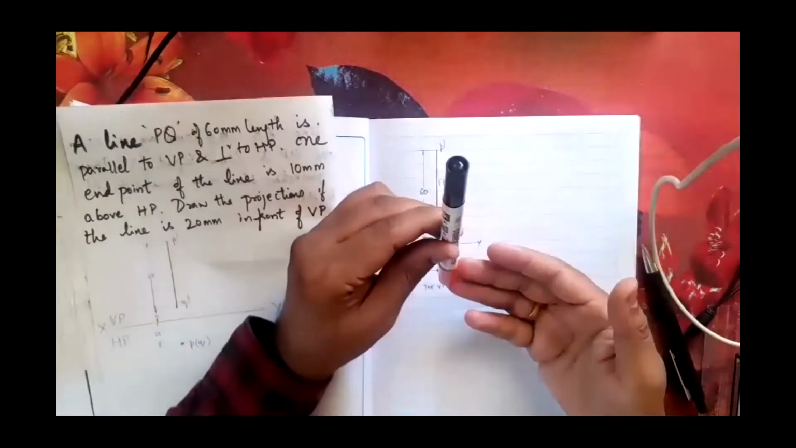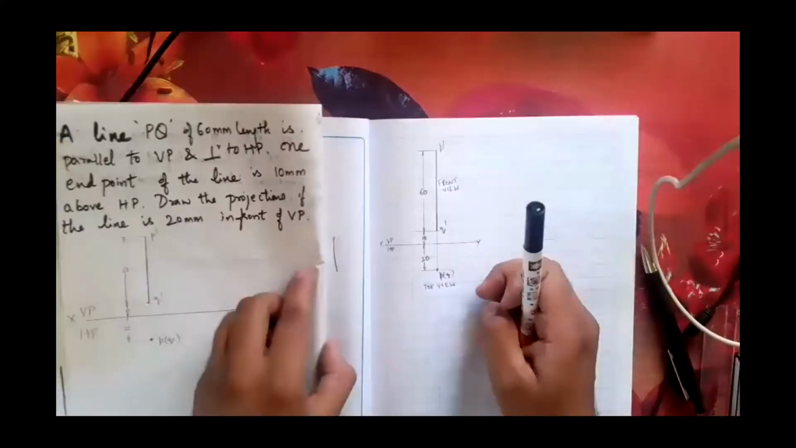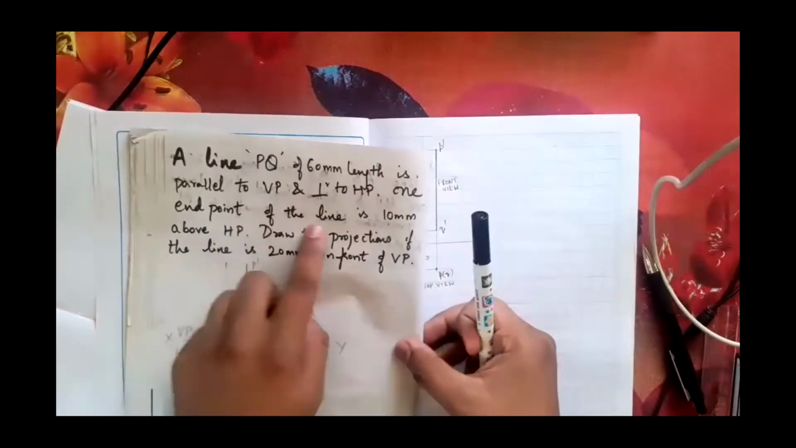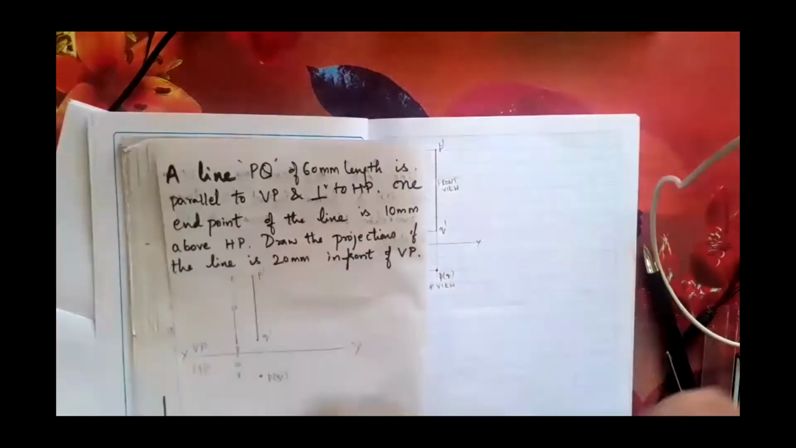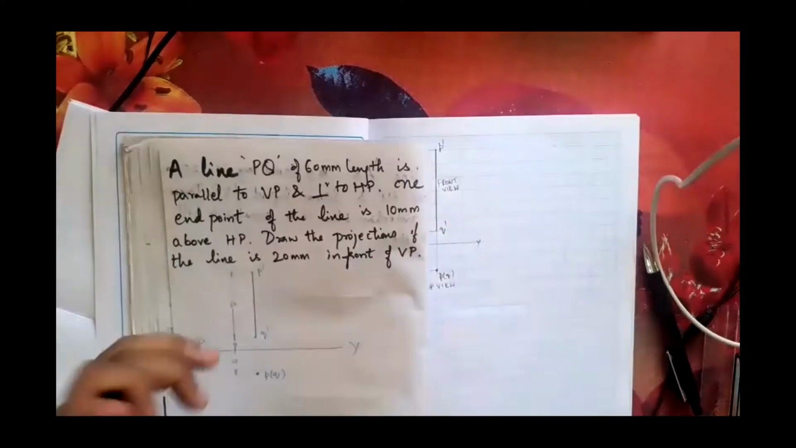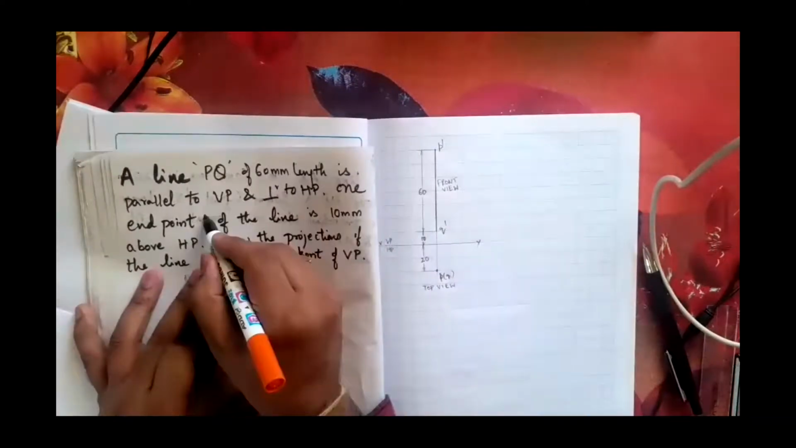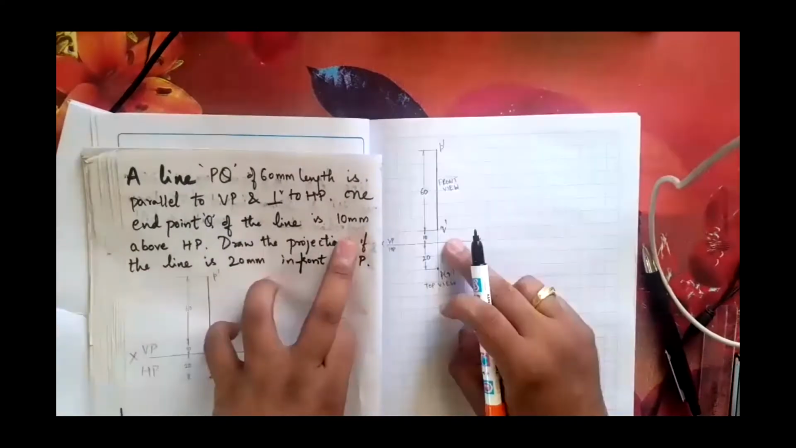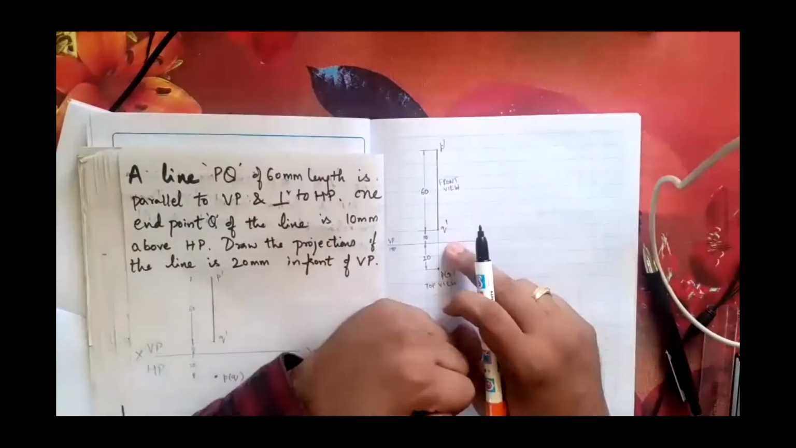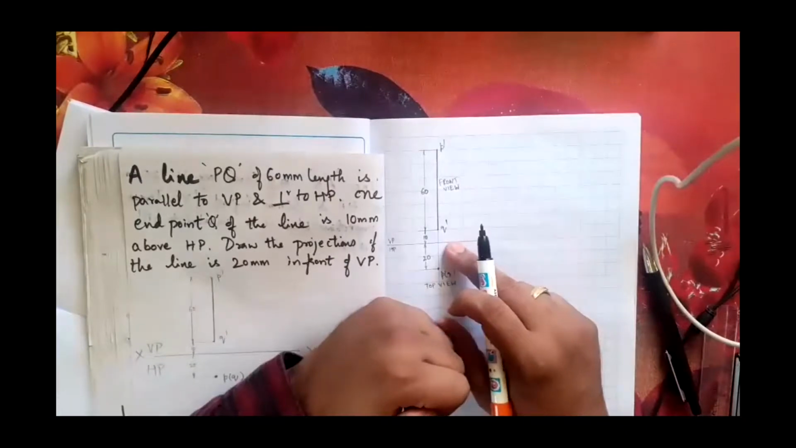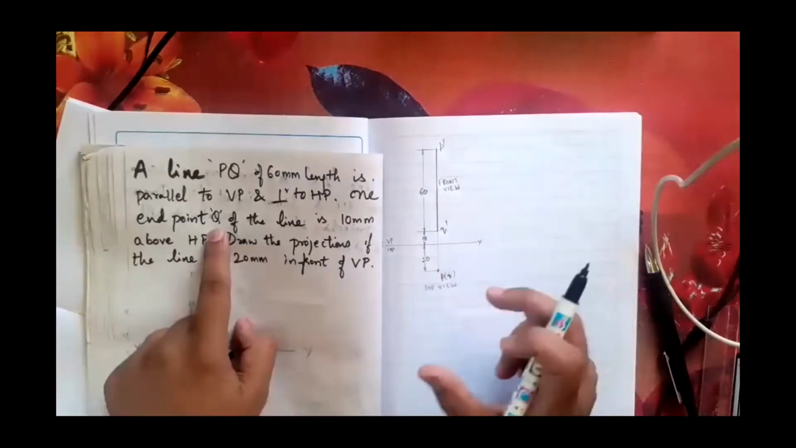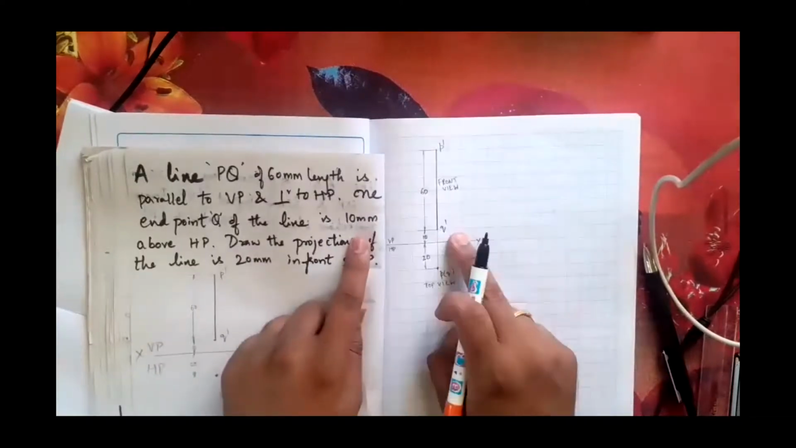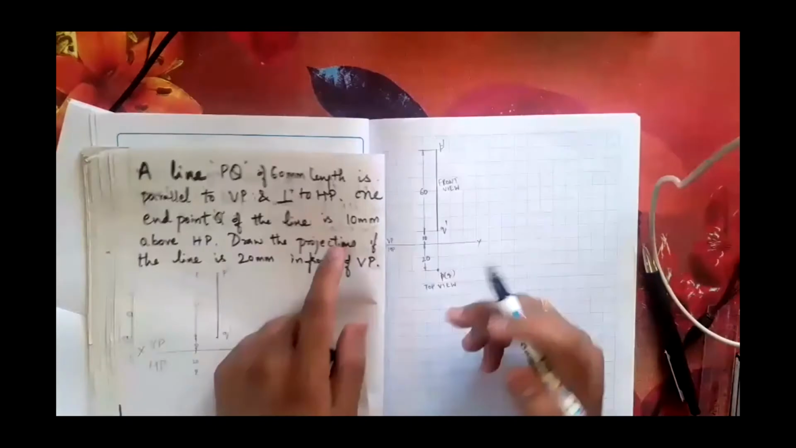If a statement is given like one end point of the line is 10 mm above HP, I'll rename this. Statement: one end point Q of the line is 10 mm above HP. Then also I can draw it like this. Are you able to get it? Yes, sir. If they give P here, one end point P of a line is 10 mm above HP, then I can rename, that's all. This is P, this is Q. Are you able to get it? Yes, sir. I understood, sir.